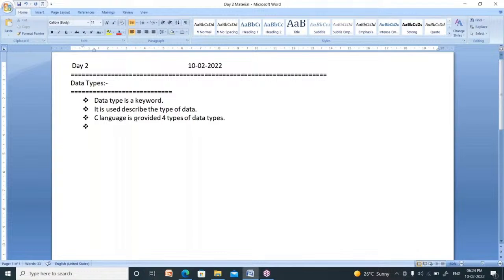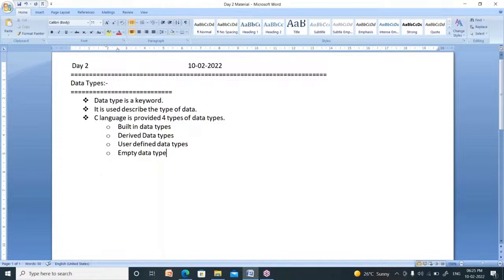What are those? One is built-in data types. What is the first one? Built-in data types. Second one is derived data types. Third one is user defined data types. Fourth one is empty data type. These four are the data types available in C language.